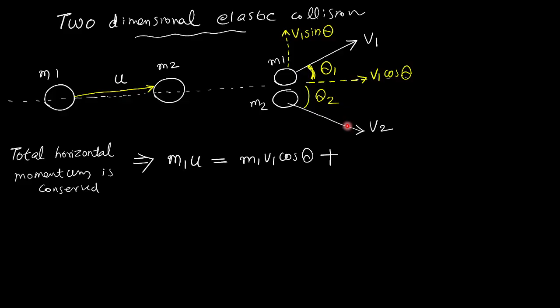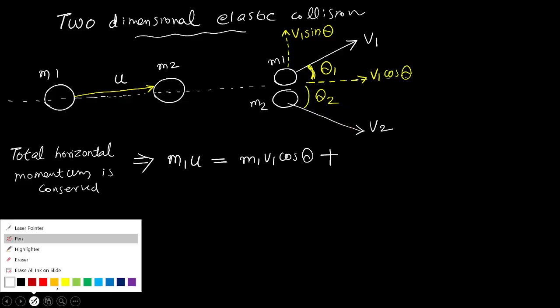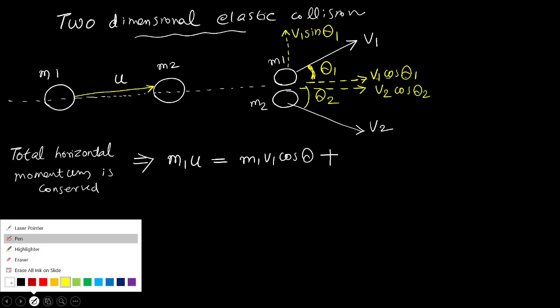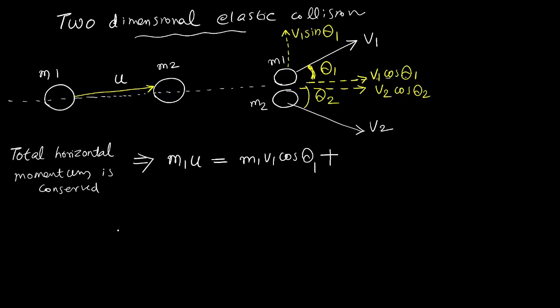m2 also has horizontal and vertical components. v2 has the horizontal component v2 cos theta 2, in the same way. Here theta 1, here theta 2. v2 cos theta 2 is the horizontal component, and v2 sin theta 2 is the vertical component.